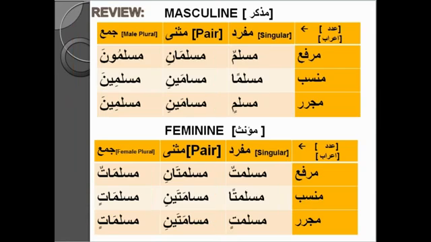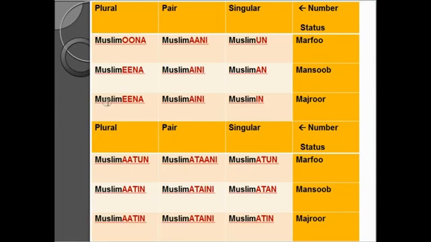We did mention this in the last class. Here is a translation for a clear understanding. As you can see, the main word is Muslim. So it's Muslim everywhere. The thing that changes is un and in, ani, aini, una, ina, atun, atan, atin, atani, ataini, atun, atin. If you put kafir here, it will be the same.